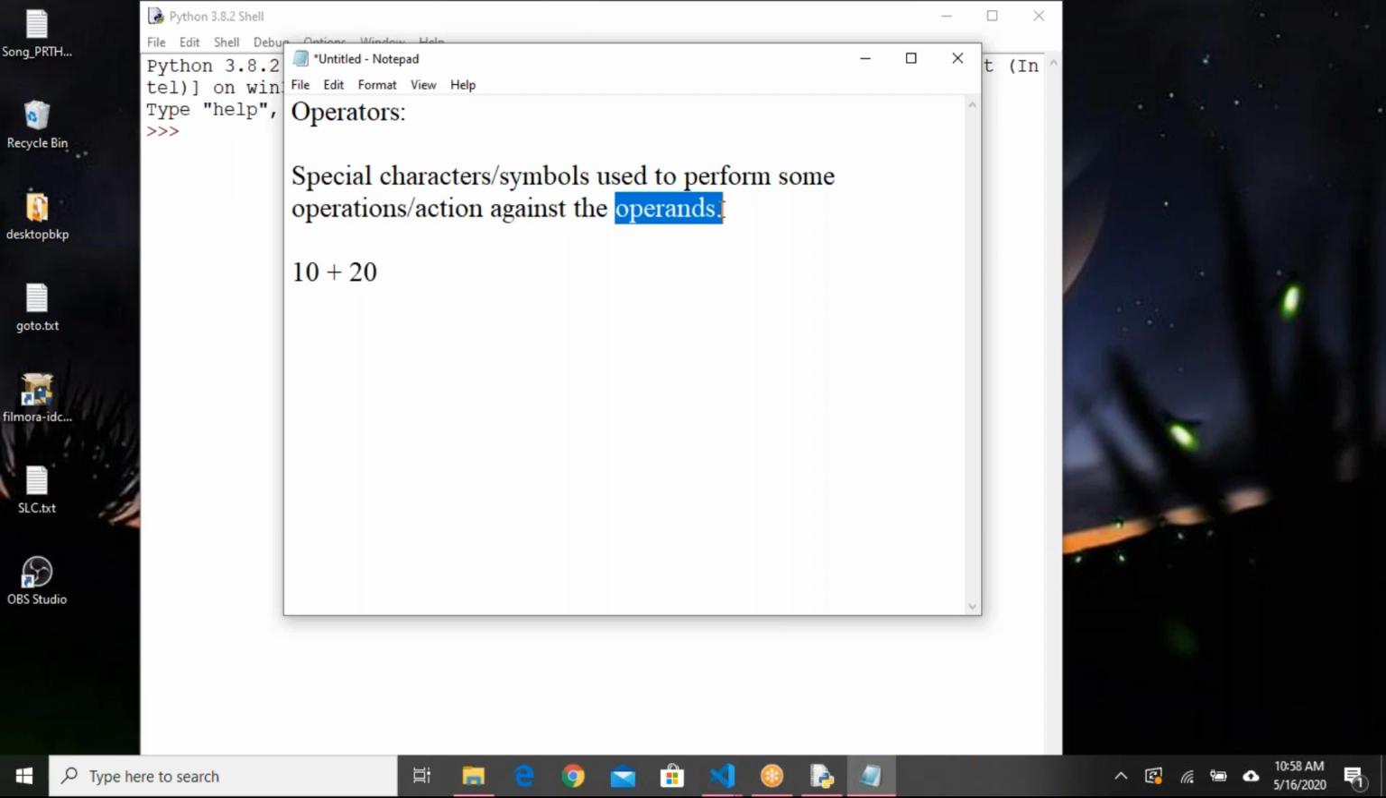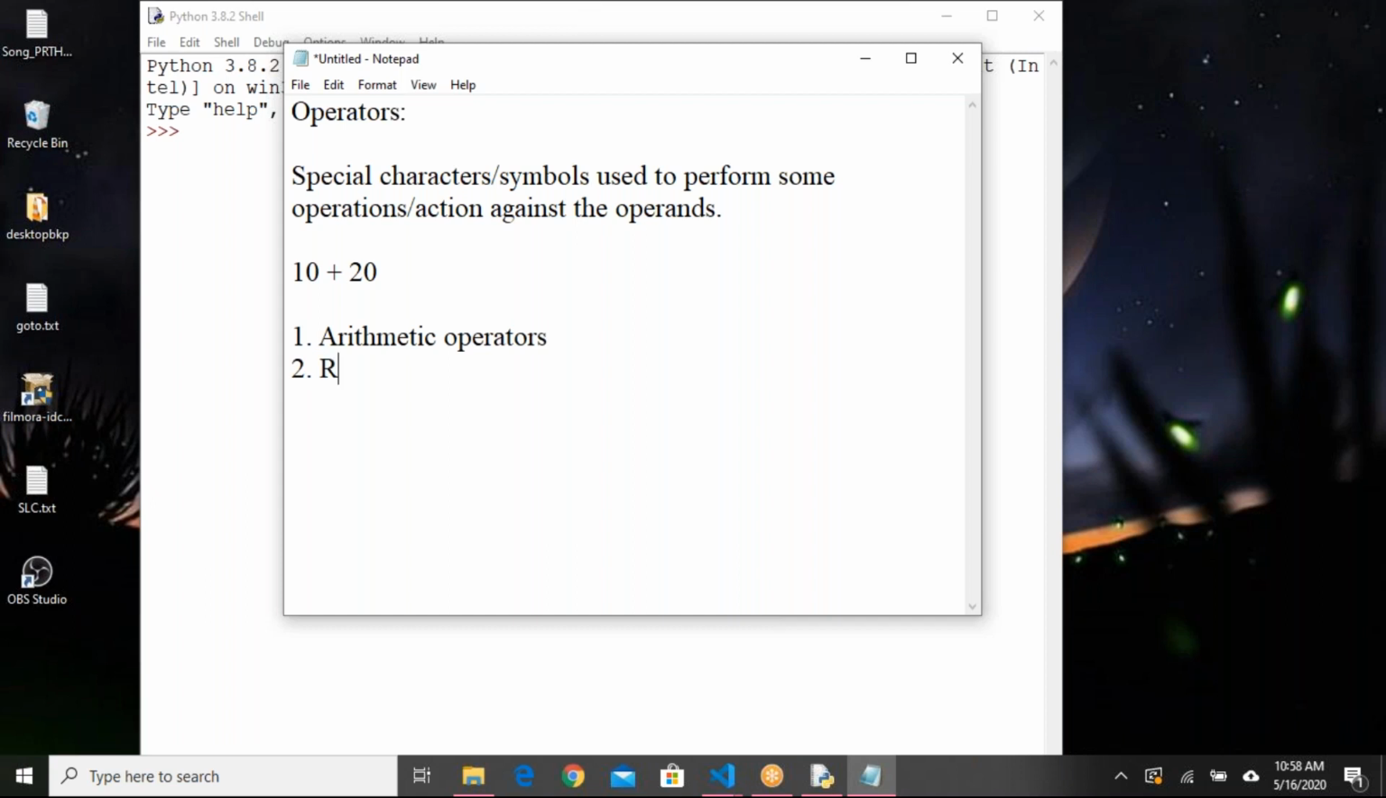So these operators help us write our logic, perform logical comparisons and mathematical operations. There are basically 7 types of operators we have. Let me list them out one by one. One is arithmetic operators.